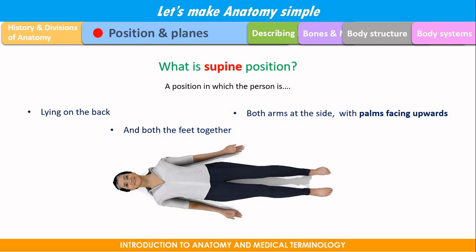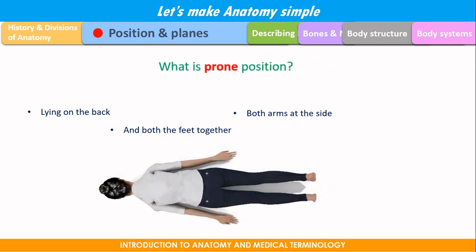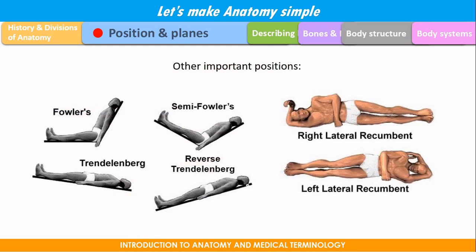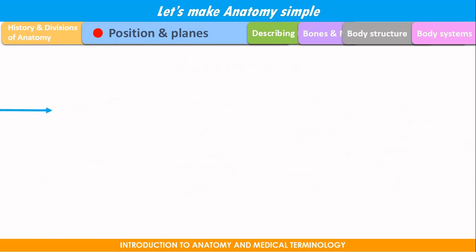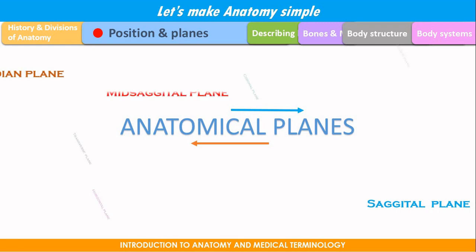Opposite of supine is prone. What is prone position? The patient is now lying on the face, chest and abdomen. Both the arms are at the sides and of course the feet are together. There are some other important positions which will be discussed in a separate video. Okay, let's move on to the anatomical planes.